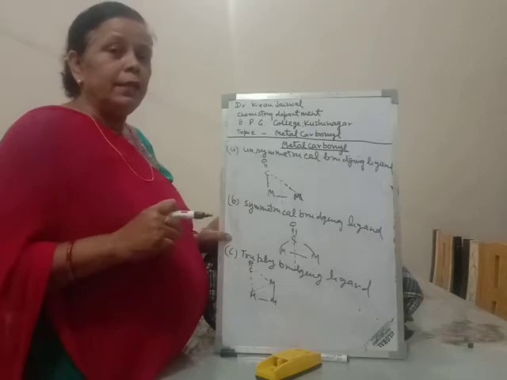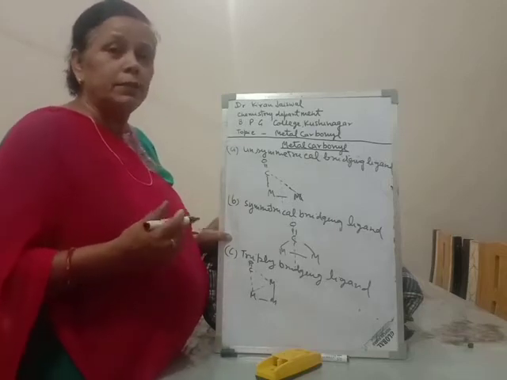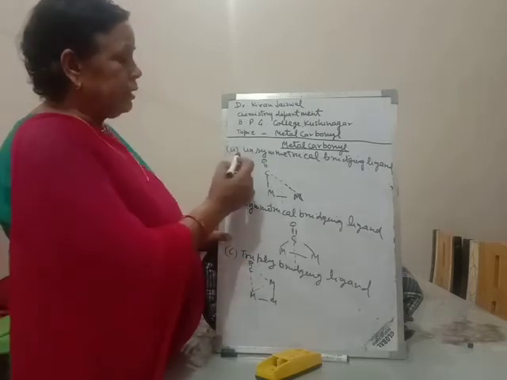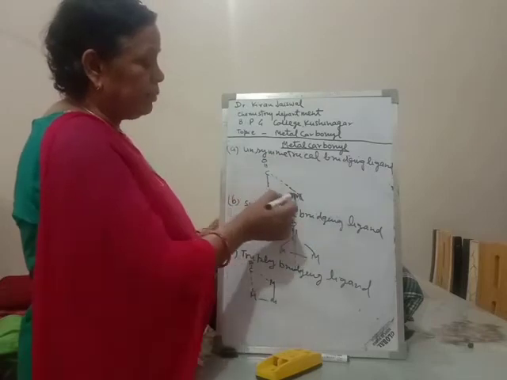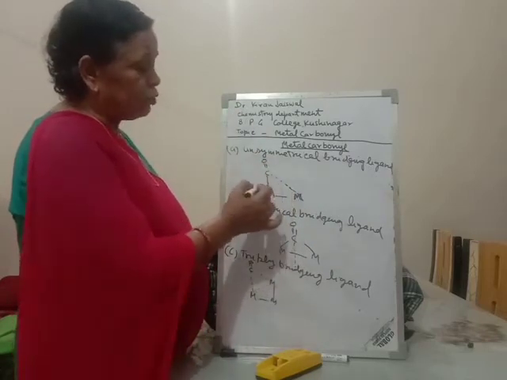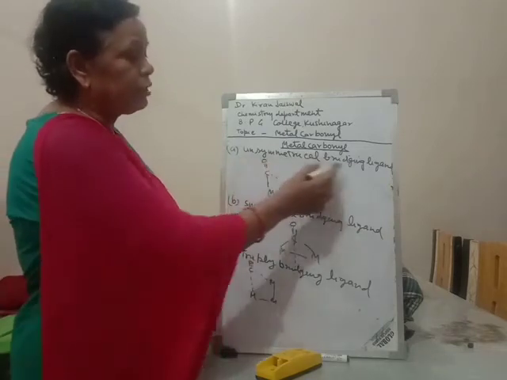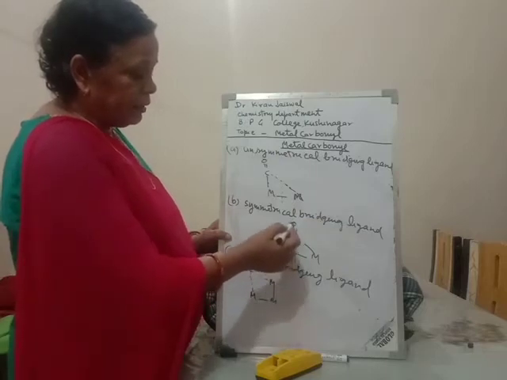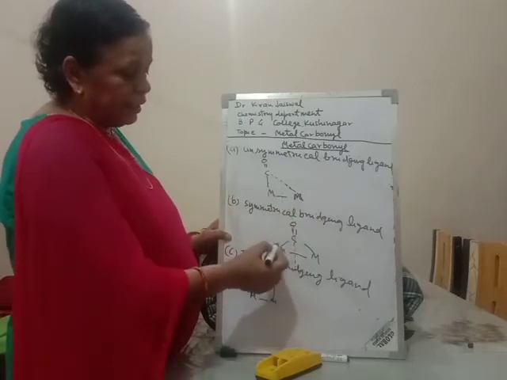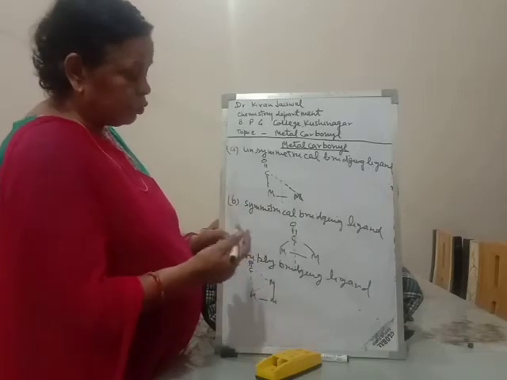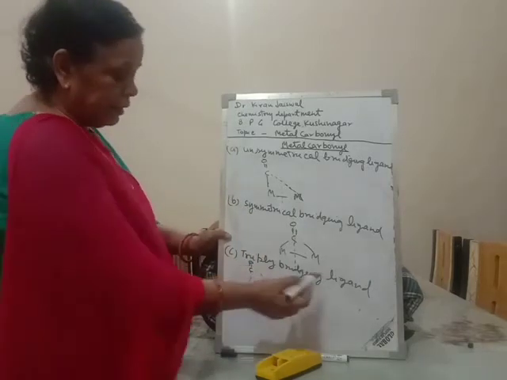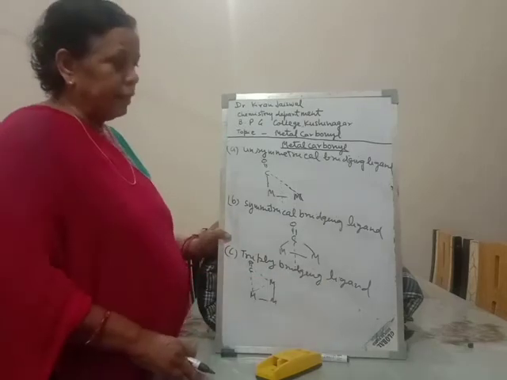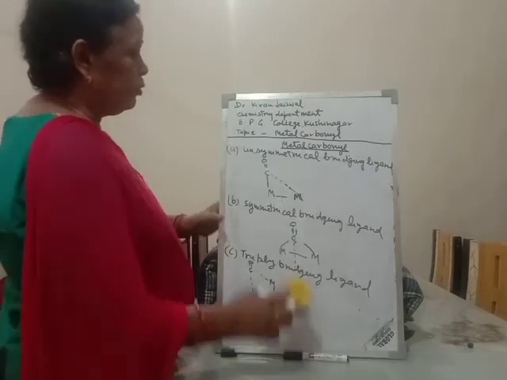In the bridging ligand, the CO acts as bridging as well as terminal ligand. It is subdivided into three categories. Unsymmetrical bridging ligand: if we cut this portion into two halves, the two portions are not equal. The second is the symmetrical bridging ligand: if we cut this portion at the center, the two portions will be equal and the same. Triply bridging ligand: there are three metal atoms connected with the CO. This is the classification of the metal carbonyl.